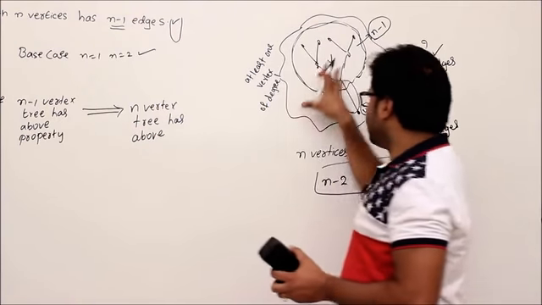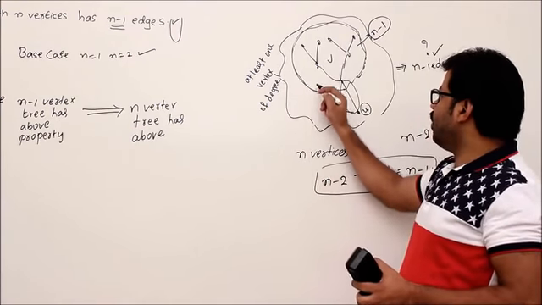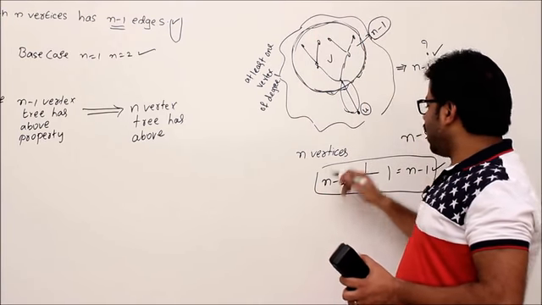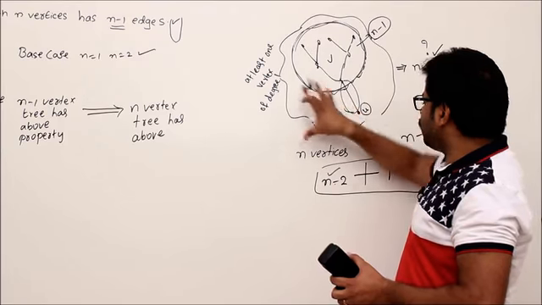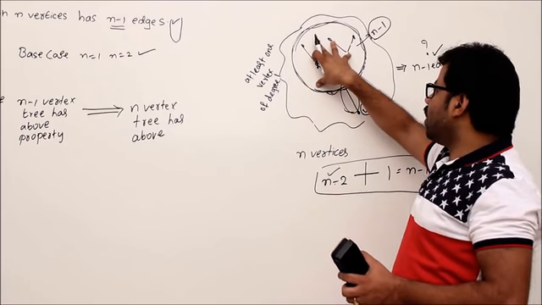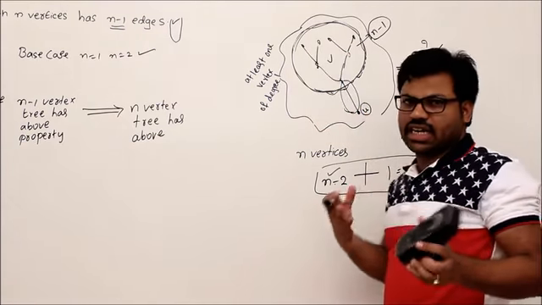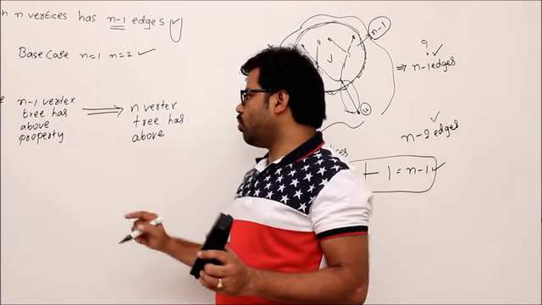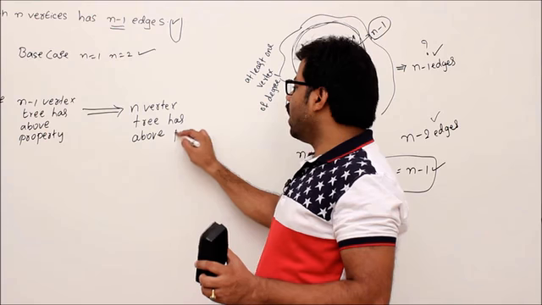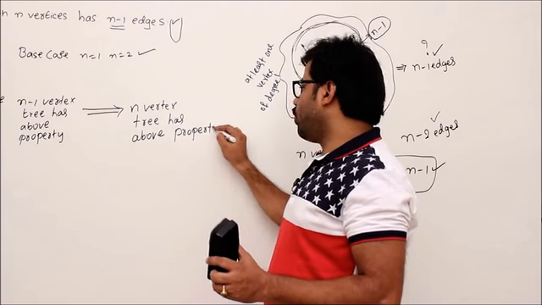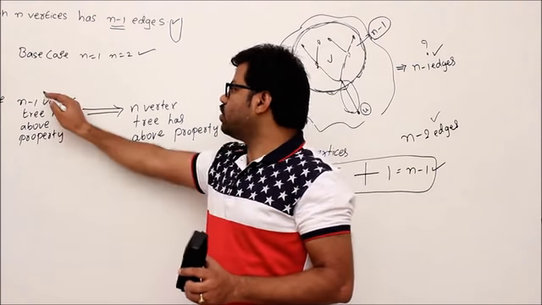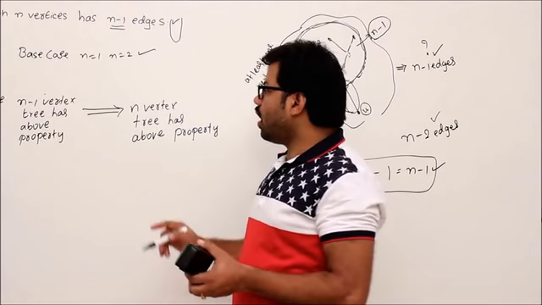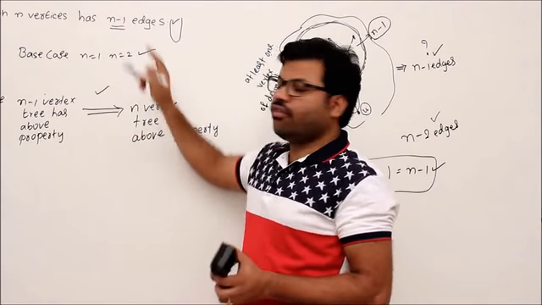I took an n vertex tree, and whenever the n minus 1 vertex tree was having n minus 2 edges, then overall edges will become n minus 1. That means whenever a smaller tree is satisfying the property, the bigger tree was satisfying the property. That is what I write here. If an n minus 1 vertex tree has the above property, then definitely an n vertex tree has the above property. That is what we proved. But your question is, why should this be true? It need not be, right? This may be false. But how do I use this statement to prove for everything?